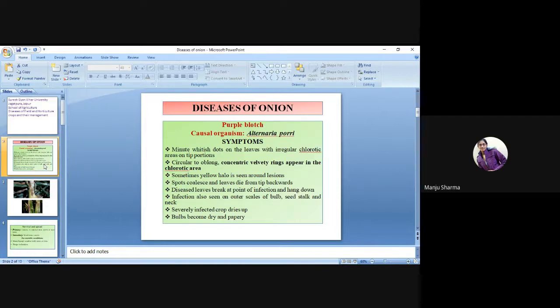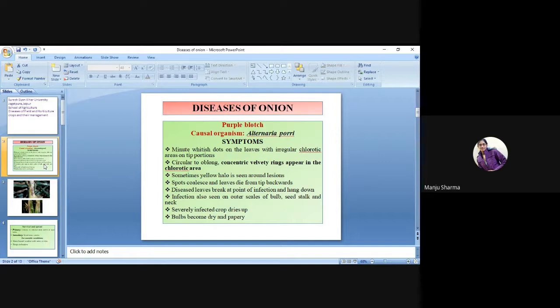Symptoms: minute whitish dots on the leaves with irregular chlorotic areas on tip portions. Circular to oblong concentric velvety rings appear in the chlorotic area. Sometimes a yellow halo is seen around lesions. Leaves die from the tip backward. Then diseased leaves break at the point of infection and hang down.